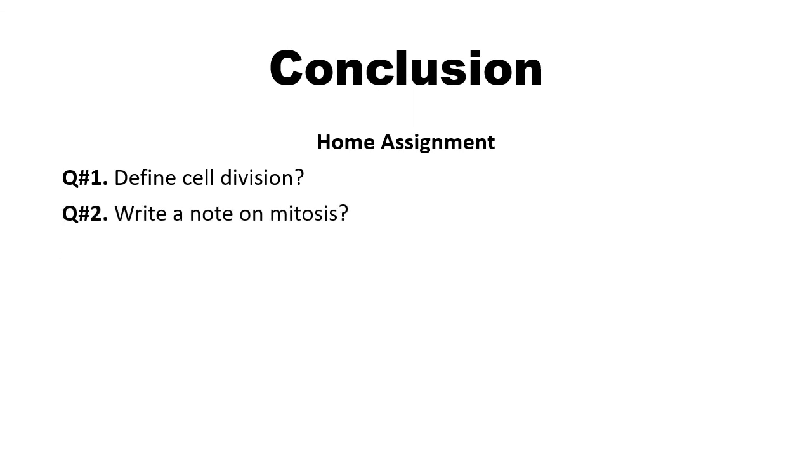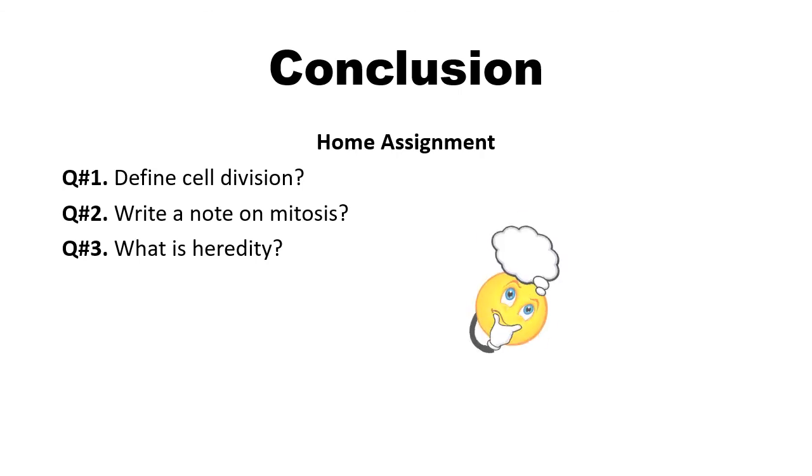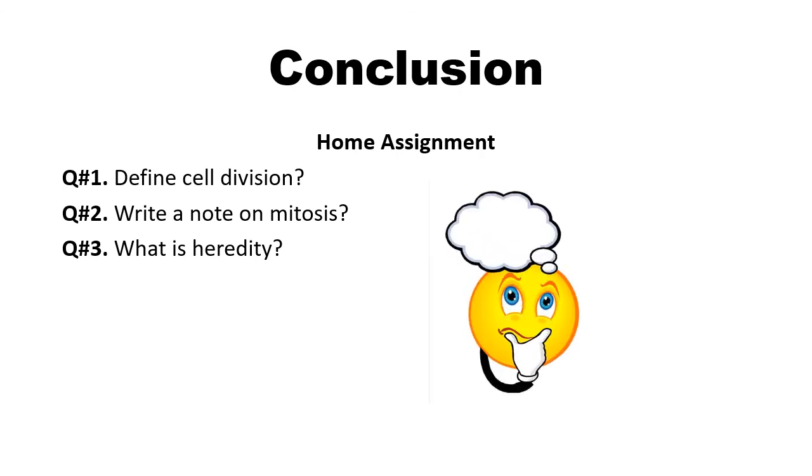Now the second question is, write a note on mitosis, which is the simplest method of cell division which occurs in body cells. The third question is, what is heredity? You have to define only what is heredity. I think you should think about these questions.